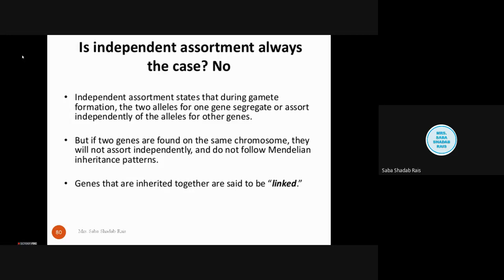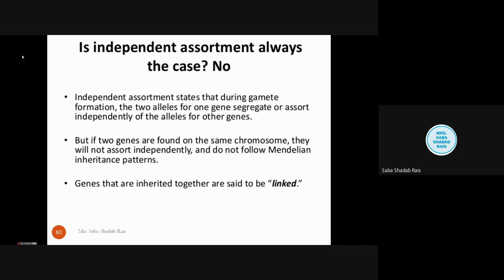Gametogenesis is a meiotic process. That means haploid gametes are formed by the process of meiosis. Meiosis is a cell division process which is a reductional process, meaning the diploid cell becomes haploid. Diploid means two sets of chromosomes. Haploid means one set of chromosomes.